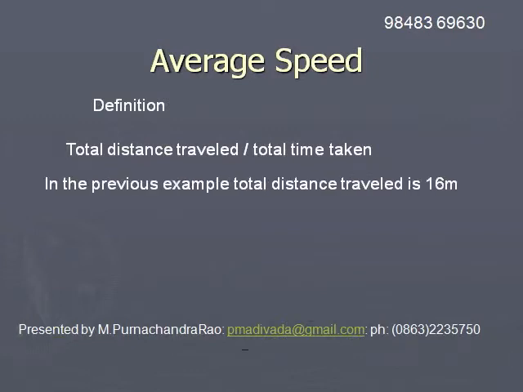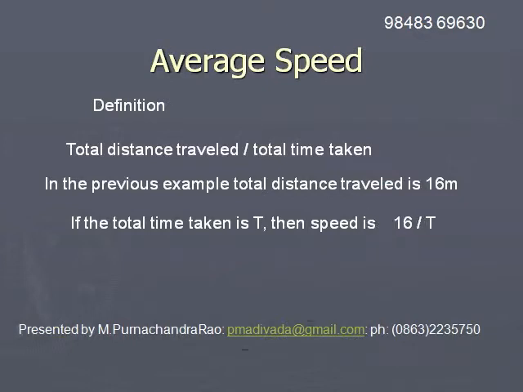In the previous example, the total distance traveled is 16 meters, and the time taken for traveling this distance is say t, then 16 by t is the average speed, total distance by total time.